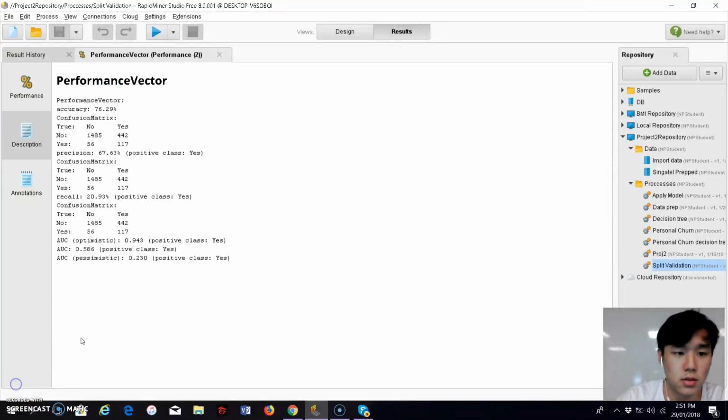A confusion matrix is a table that is often used to describe the performance of a classification model or classifier on a set of data for which the true values are known. So as you can see, this is the performance vector and this is the confusion matrix.